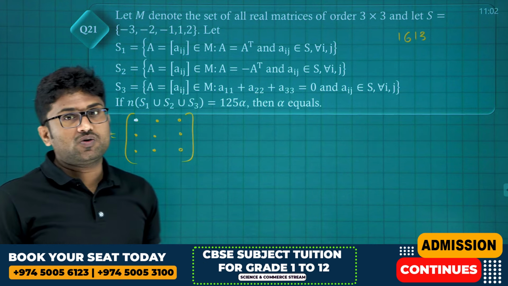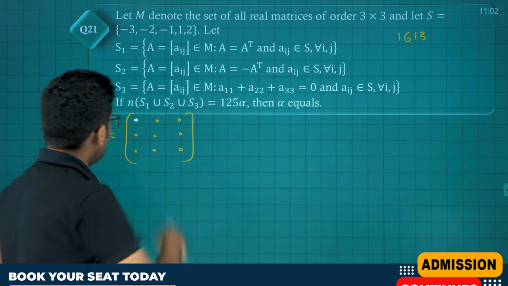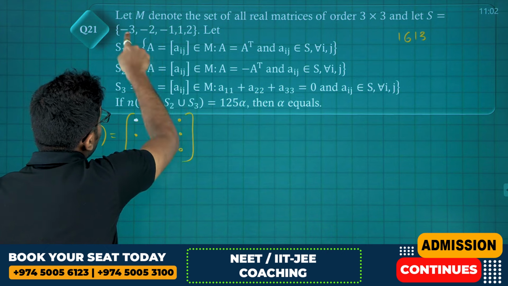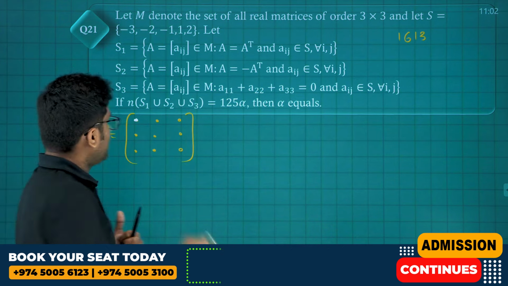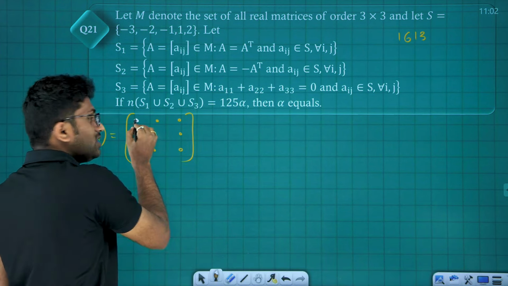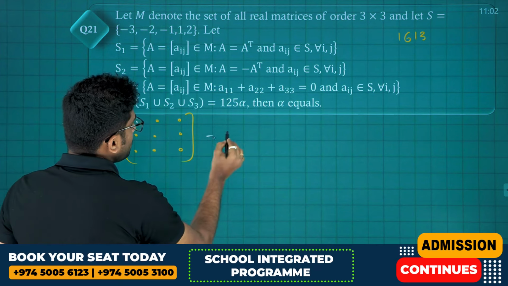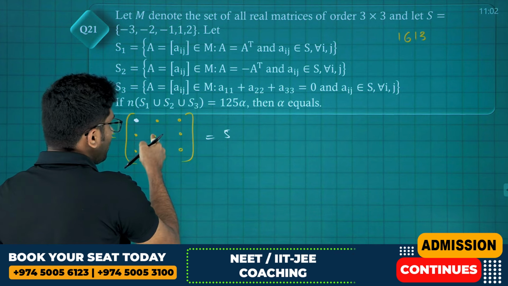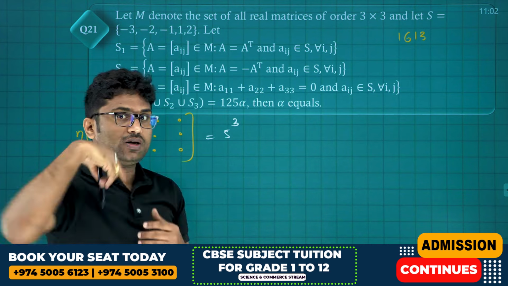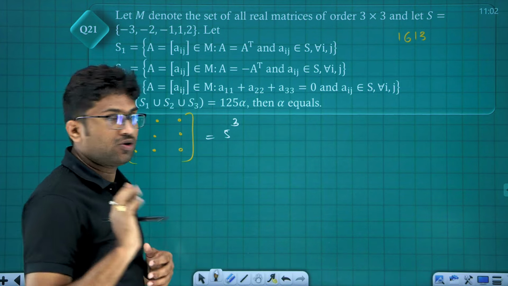For A transpose equals A, the diagonal doesn't matter at all. So this element can be taken in 5 ways. This can be minus 3, minus 2, minus 1, or so, so we can take this number in 5 ways. This can also be 5 ways. So for the diagonal elements, we get 5 cube ways.